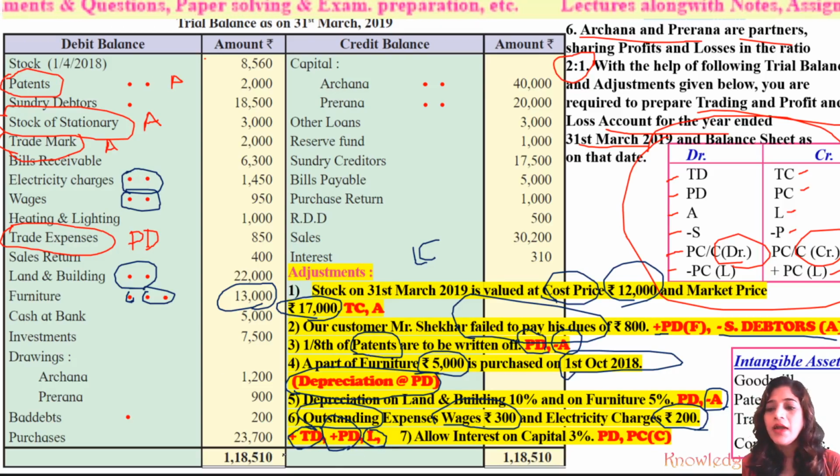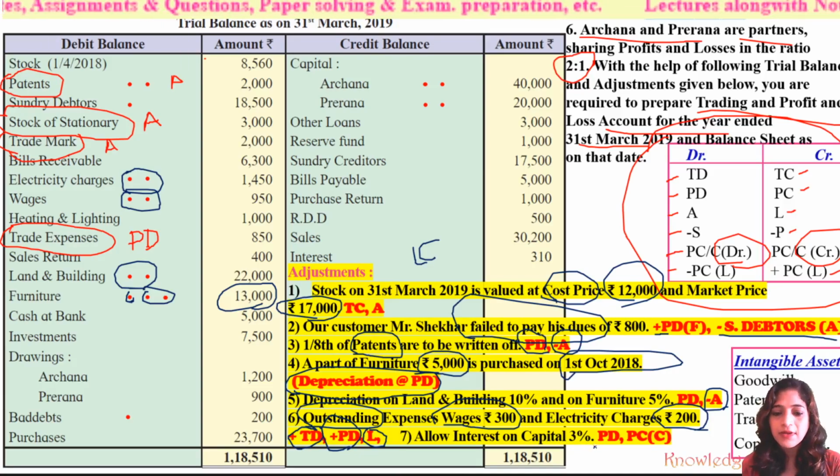Okay, and next, allow interest on capital at 3%. See, this is the interest given on the partners' capital. As it is an expense, it should be recorded to the profit and loss account debit side.